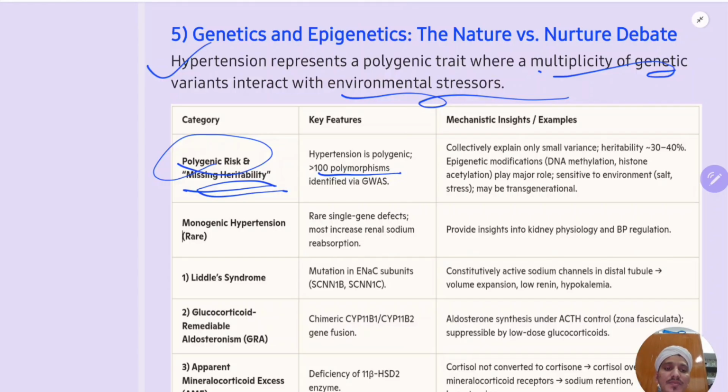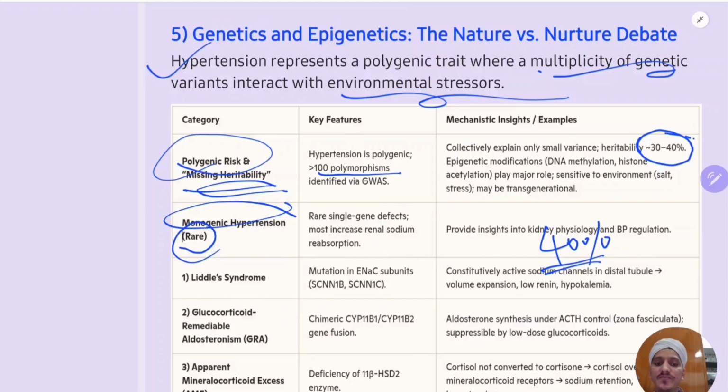So just remember in this, the heritability chance is 30 to 40%. That means there is a 40% chance in individuals whose parents or first degree relatives had hypertension that they will also get hypertension. This is polygenic hypertension, that is nothing but essential hypertension. There is also monogenic hypertension, which is rare actually. Single gene defects will cause hypertension.